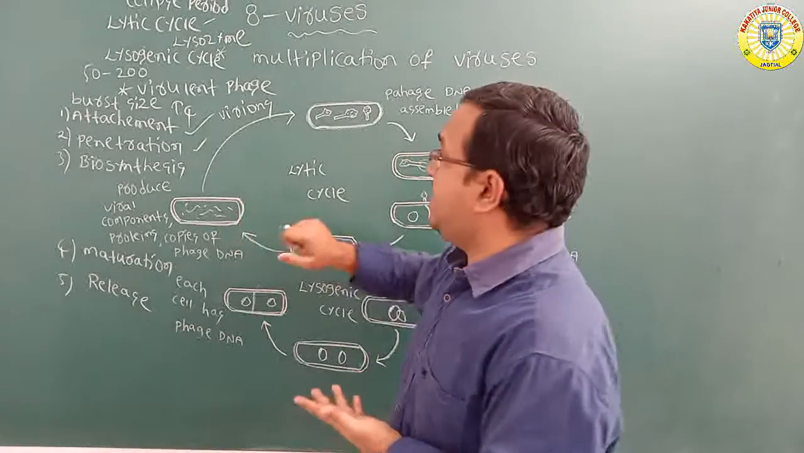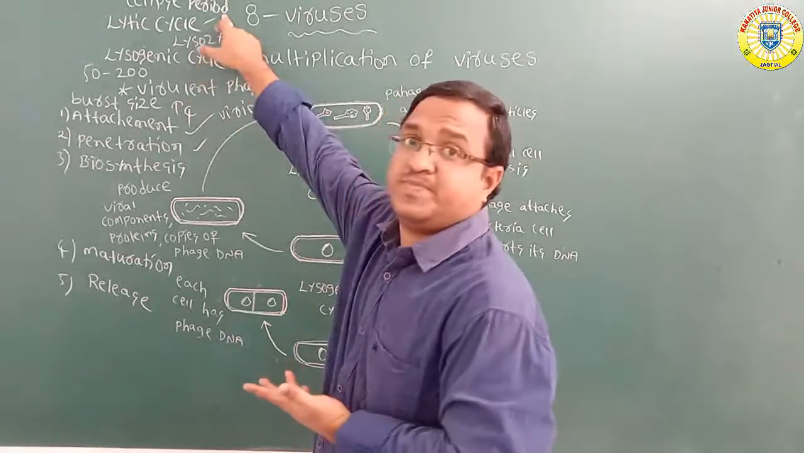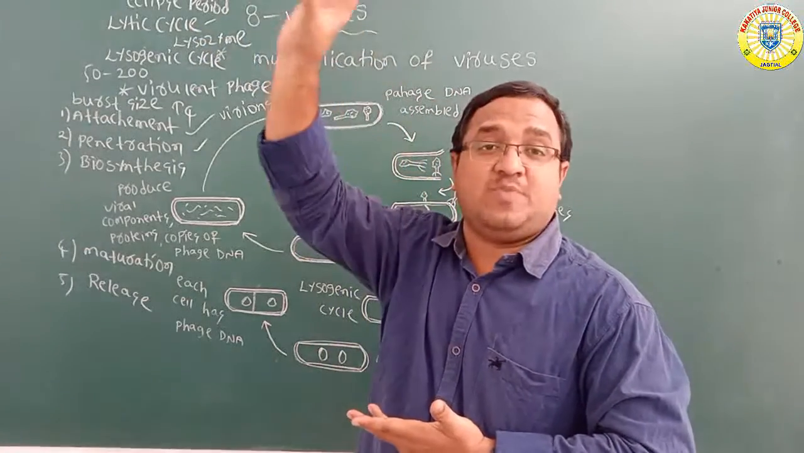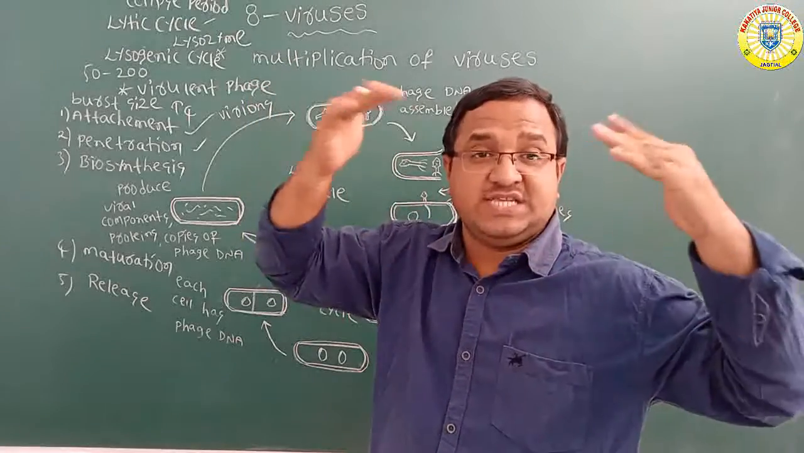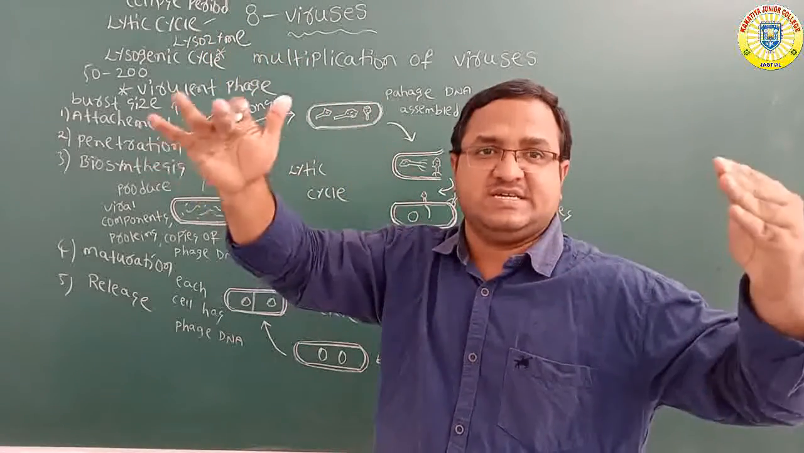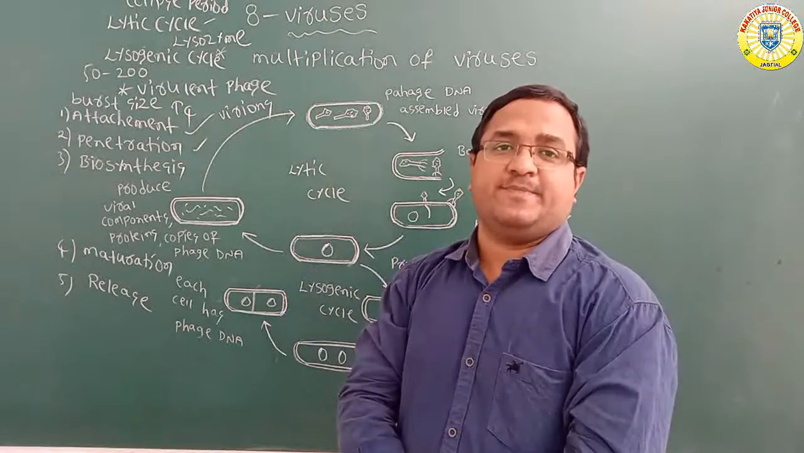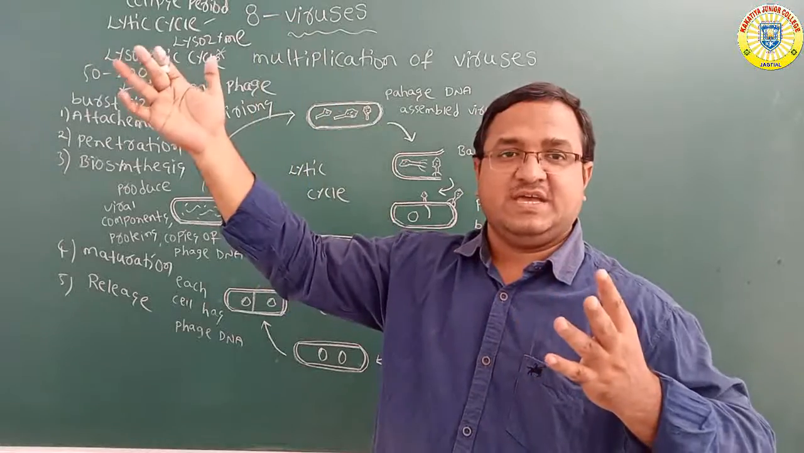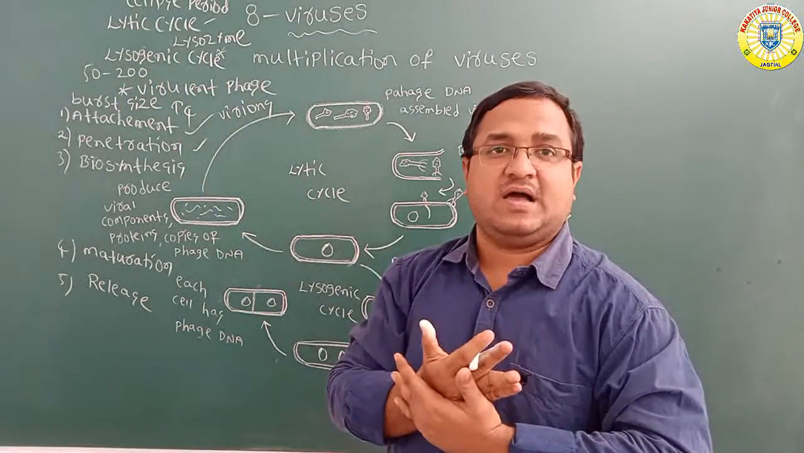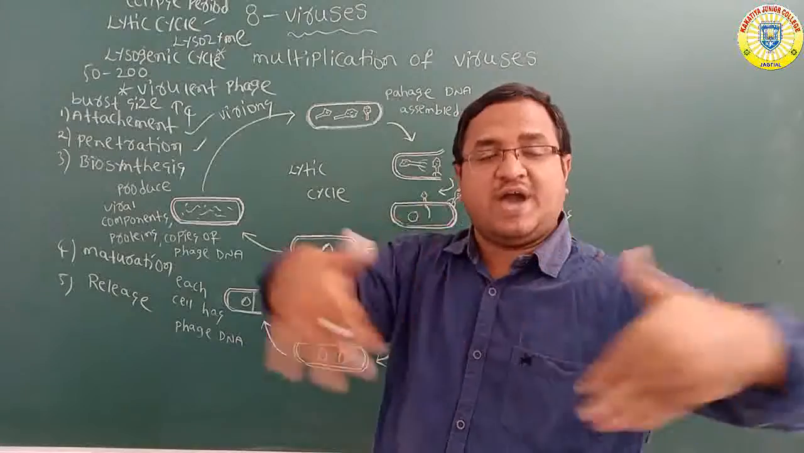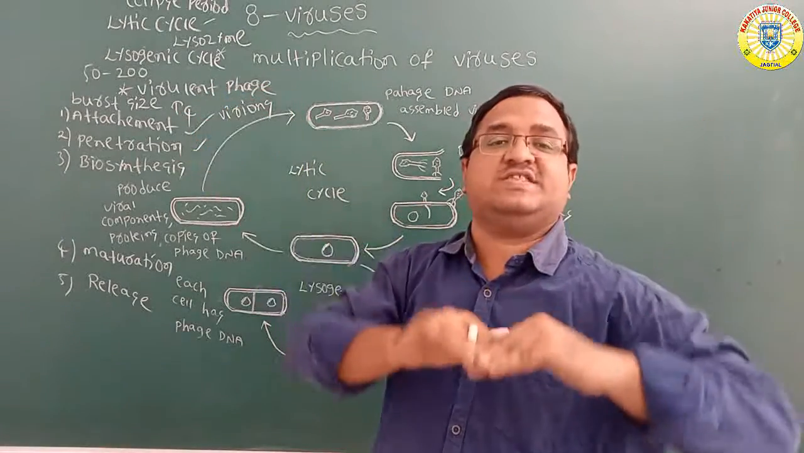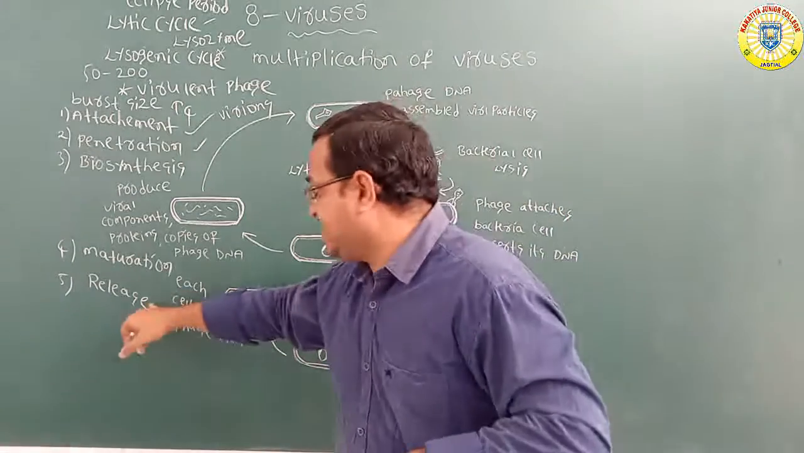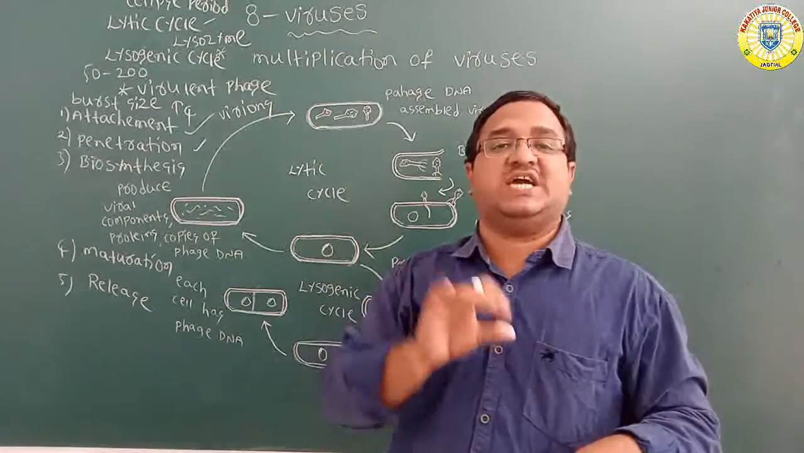And one more thing you can remember: what is the eclipse period? The time period between infection caused by the virus and the production of mature bacteriophages is called the eclipse period. So there is a time gap. Next, the last stage is releasing, which is also called the lytic stage.